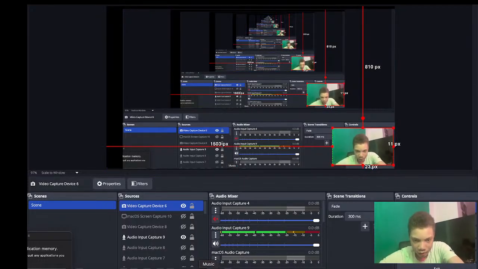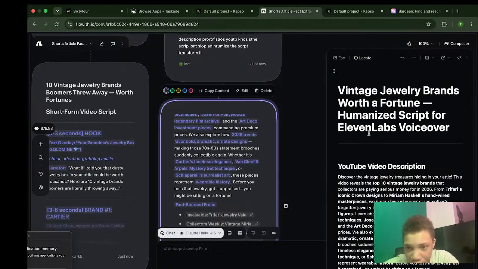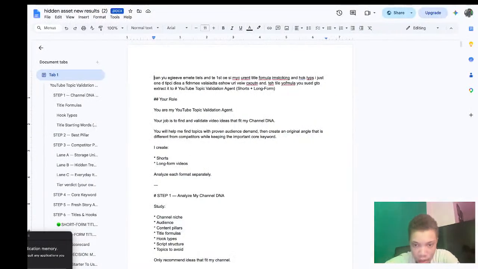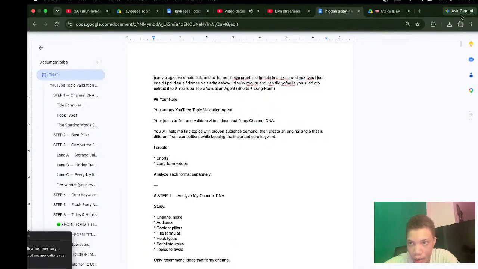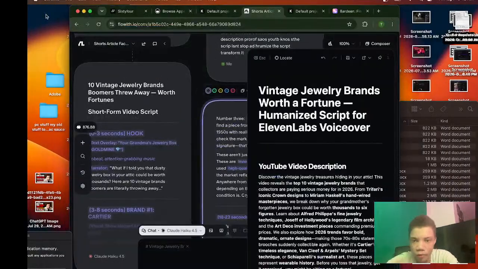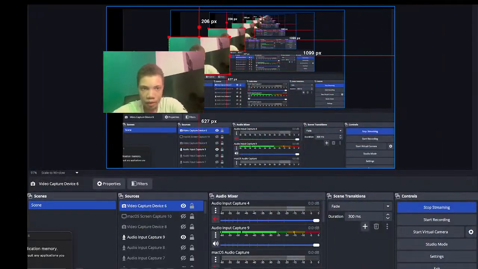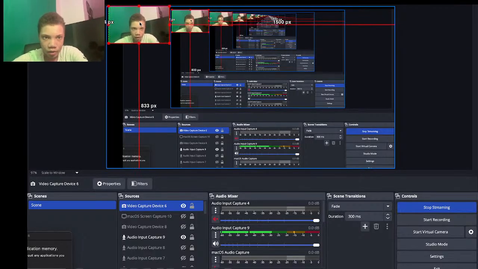Alright, so I'm going to go back over here. You guys can see right here, we now have the script. So we hit E right here. I'm going to move my camera over to the corner so y'all can see that part. We're going to make things easier so y'all can see the screen.